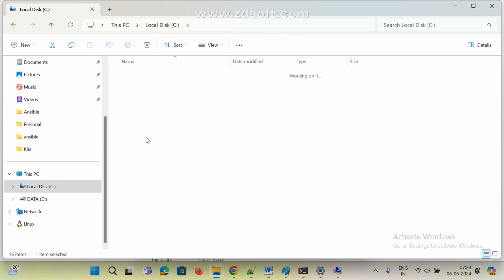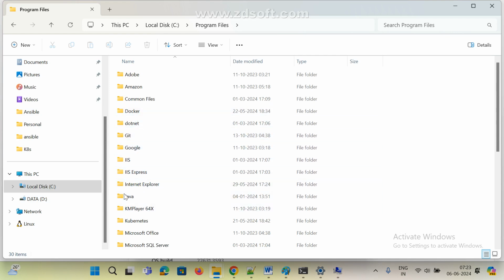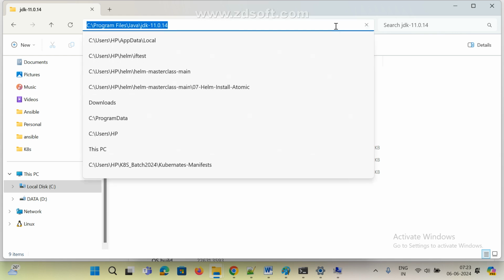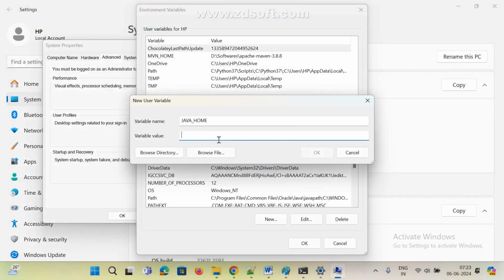Program Files, here we can see Java. See here, this is the JDK. We need to copy this path. That's it. Apart from this, no need to do anything else. Once you install Java, for Maven no need to install anything. It is only a zip file, extract it and set the path. This is the Java path. Paste it. That's it.